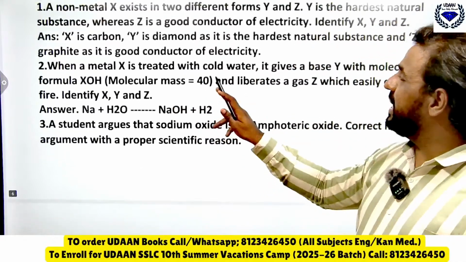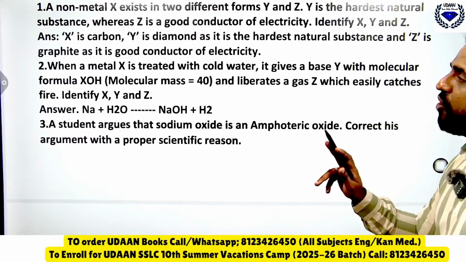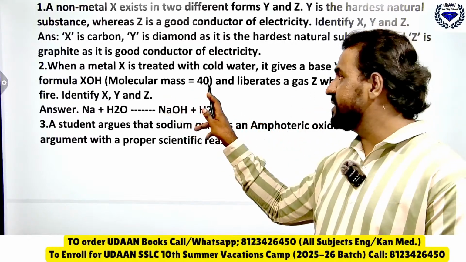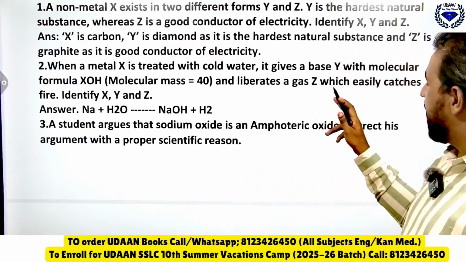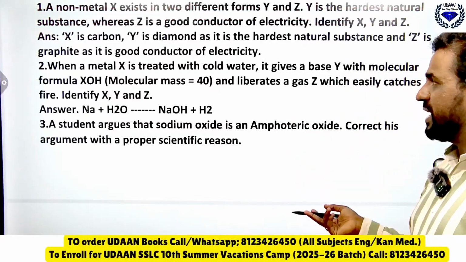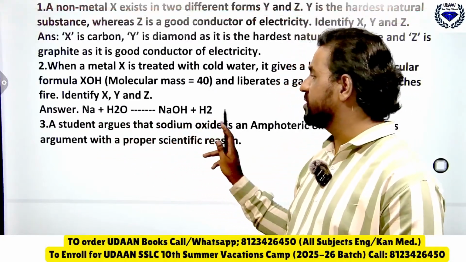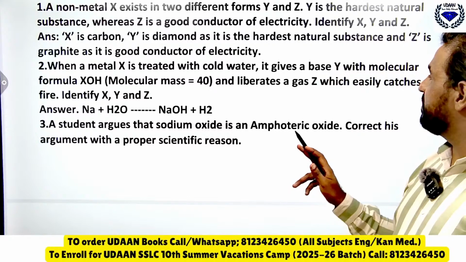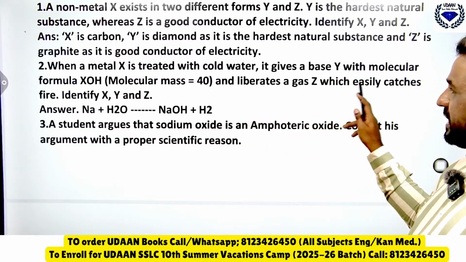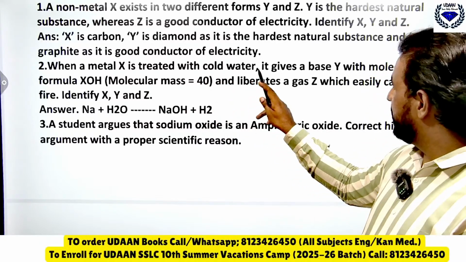Then when metal X is treated with cold water, it gives a base Y with molecular formula XOH. The mass they have given is 40, and it liberates gas Z which easily catches fire. Identify X, Y, Z. See here, sodium reacts with water to give sodium hydroxide plus H2. So X is treated with water.